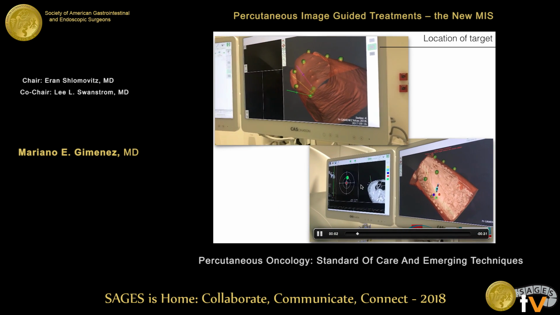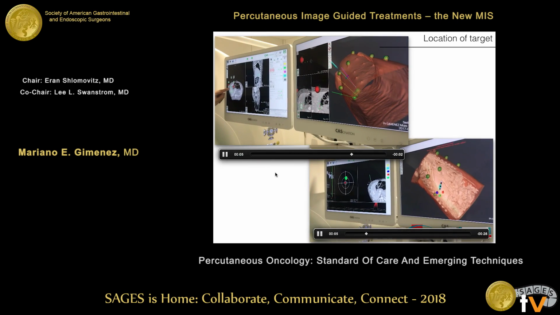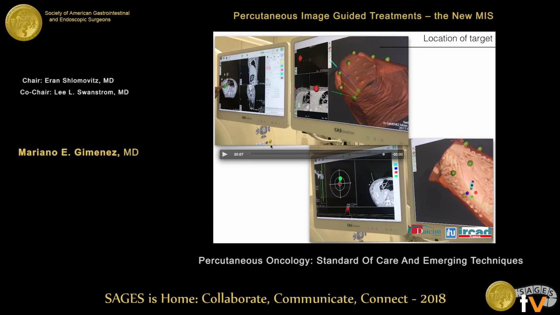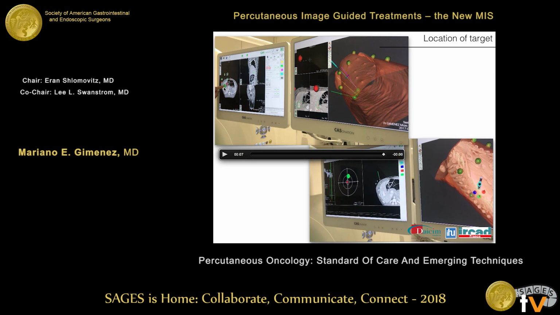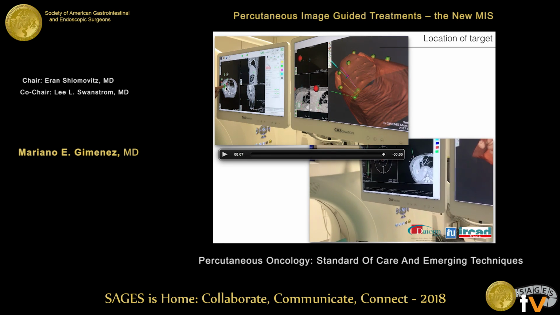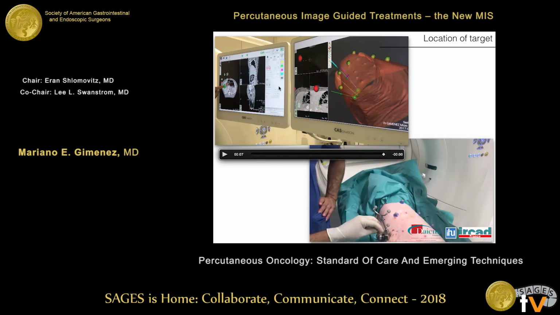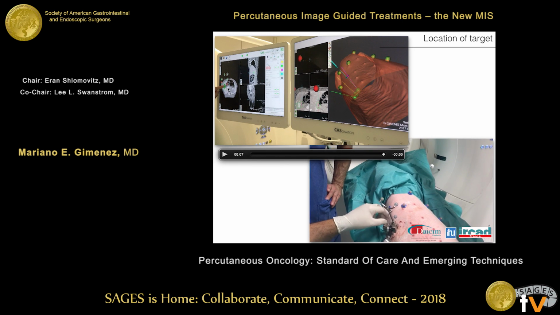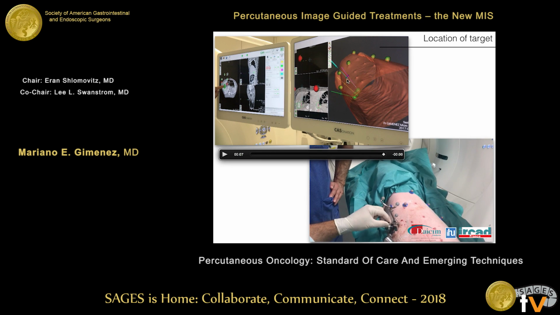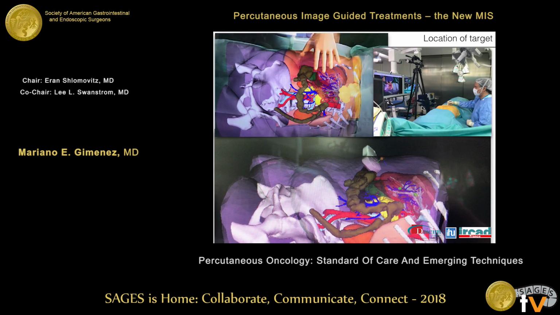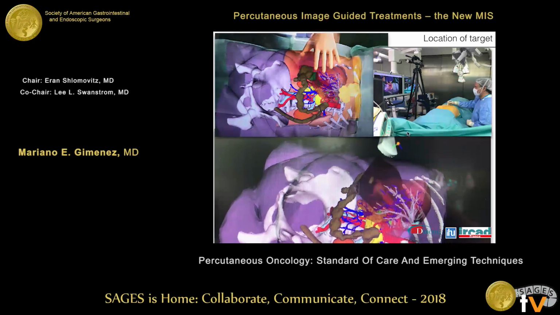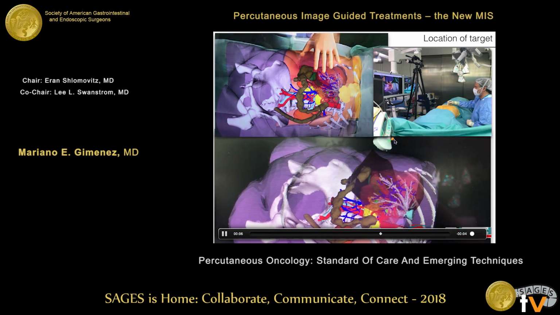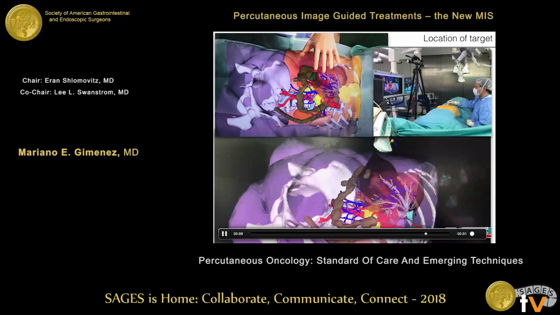Localization of a target. Well, at this moment we have different possibilities. This is a navigation system, an optic navigation system, with the possibility to mark the target and say, well, for the needle the better approach is at this location, etc. Of course, for localization of a target we use not only this but other possibilities. We use more and more augmented reality.